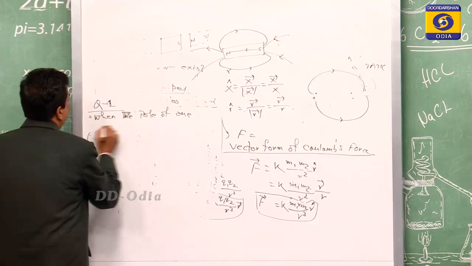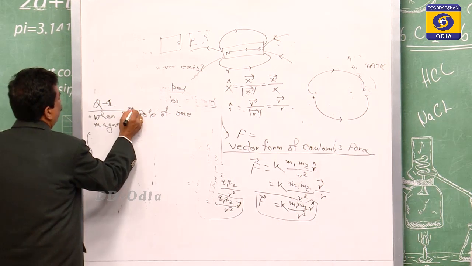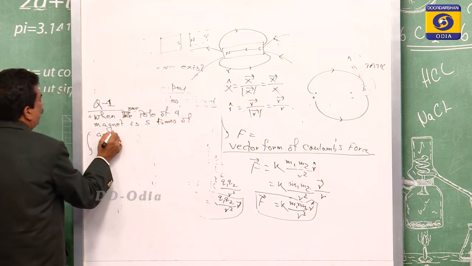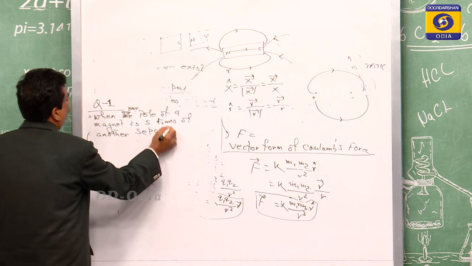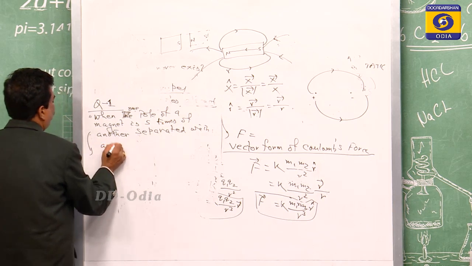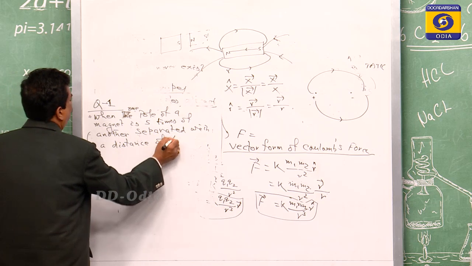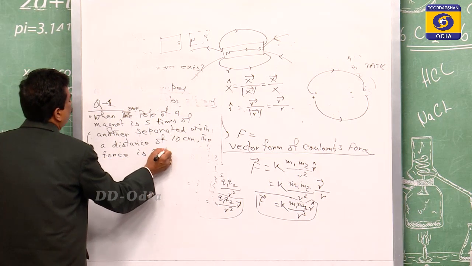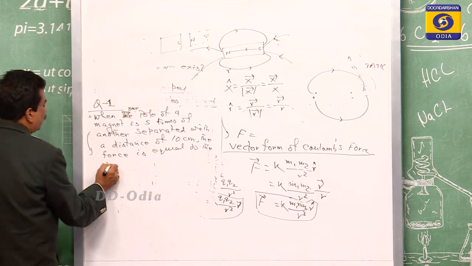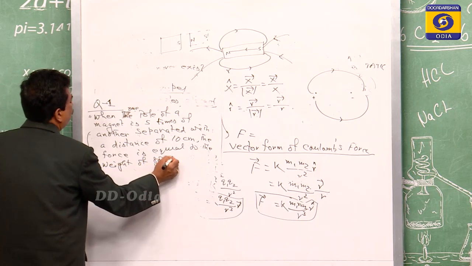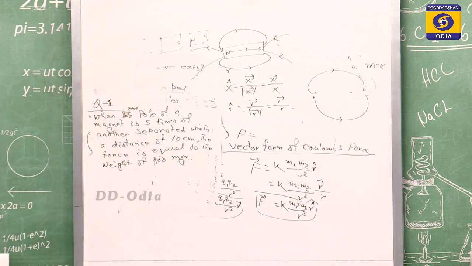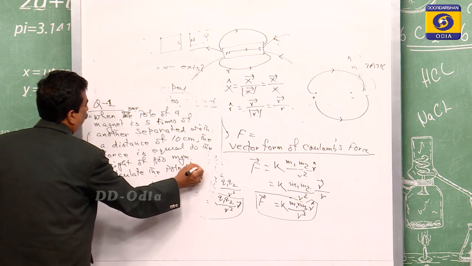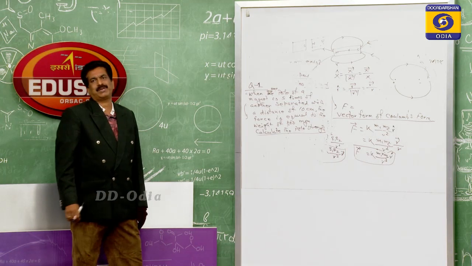when one pole of a magnet is 5 times of another, separated with a distance of 10 centimeter, the force is equal to the weight of 800 mgm. Then calculate the pole strength. This is the question.